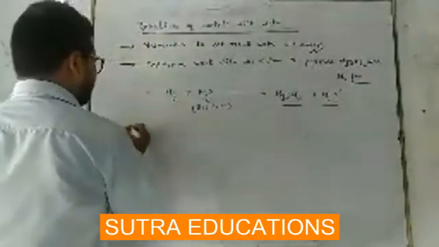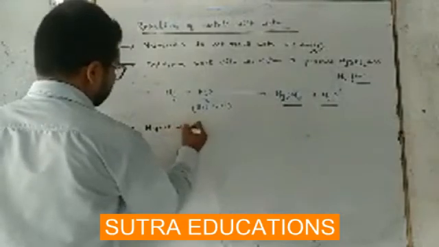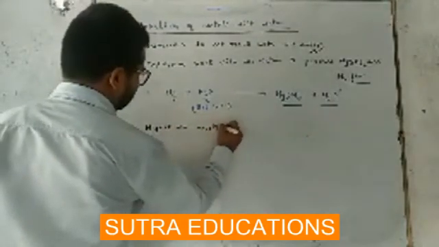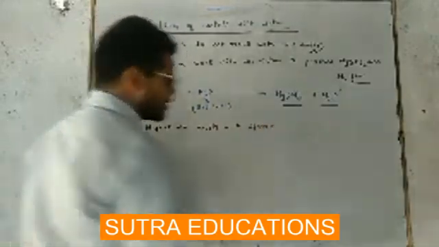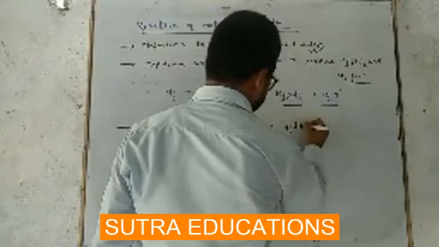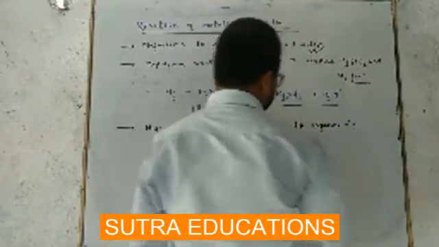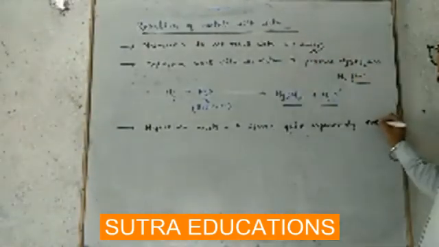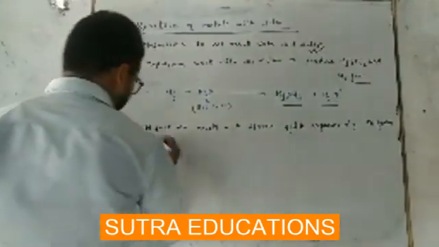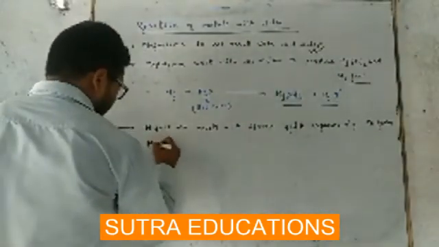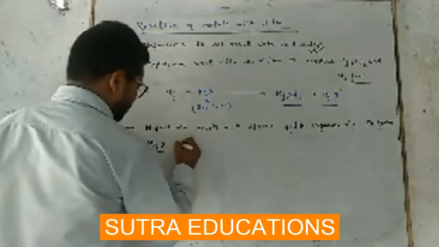So I am going to write here: magnesium reacts with steam quite vigorously to form magnesium oxide and hydrogen gas.